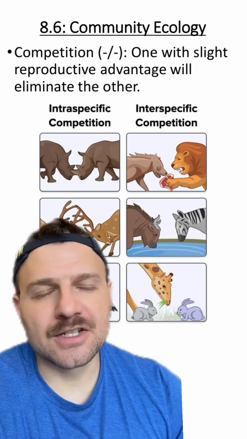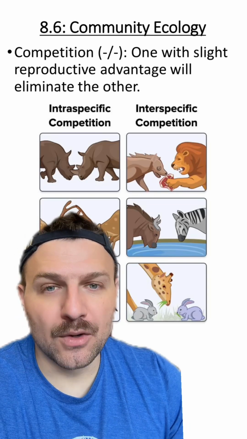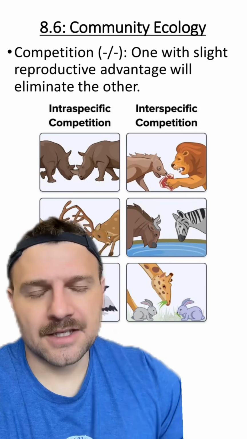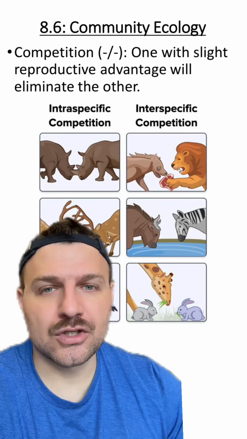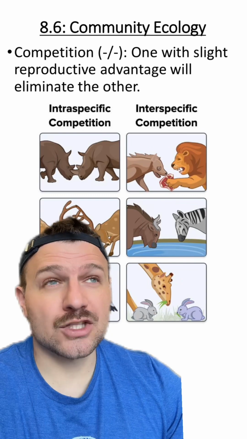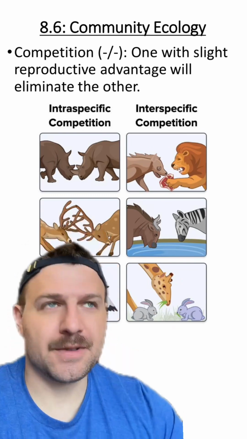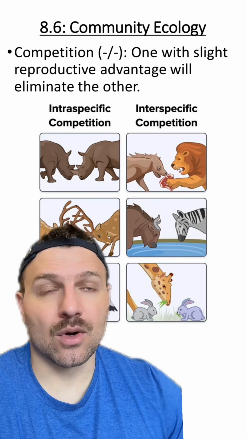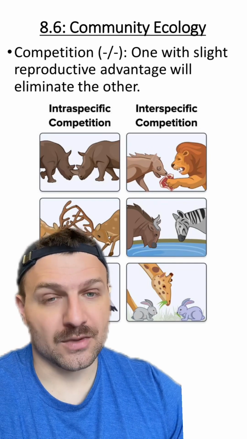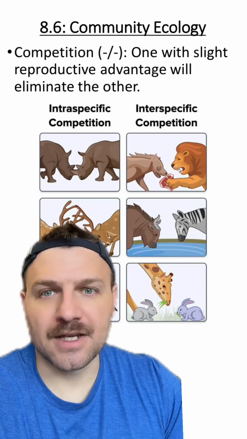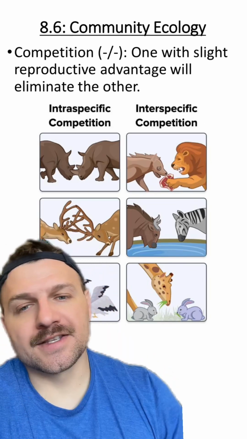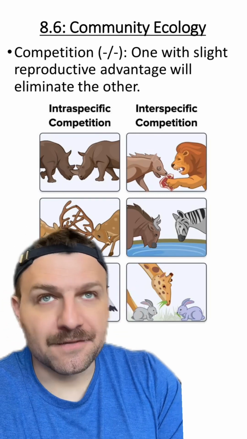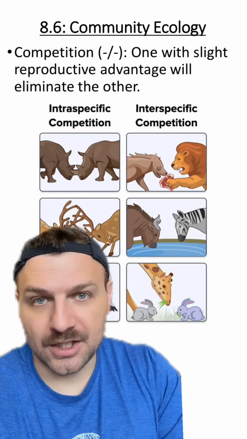Another type of interaction is going to be known as competition. This is where both species or both organisms are going to be negatively affected. This is basically where organisms are going to compete for an advantage and try to almost like eliminate the other. This is because there are limited resources in ecosystems, so not all organisms or all species are going to get enough of those resources. And there are two different types of these competitions where you can see organisms of the same species competing with each other and organisms from different species competing with each other.